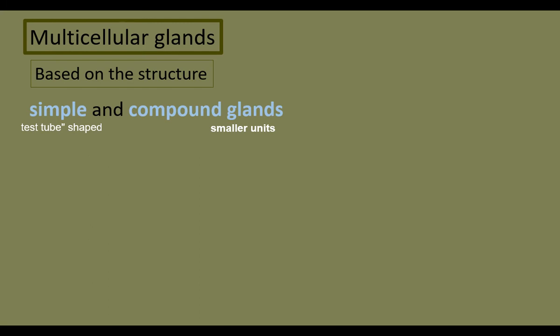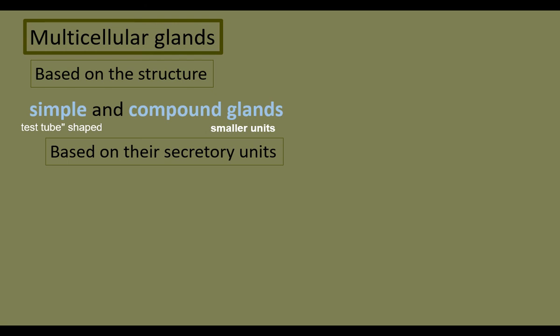Simple glands are tube-shaped glands. They have a single duct through which the secretions are poured out. Compound glands are made up of many small units. Each unit leads to a duct, and all the ducts join together and form a common duct.